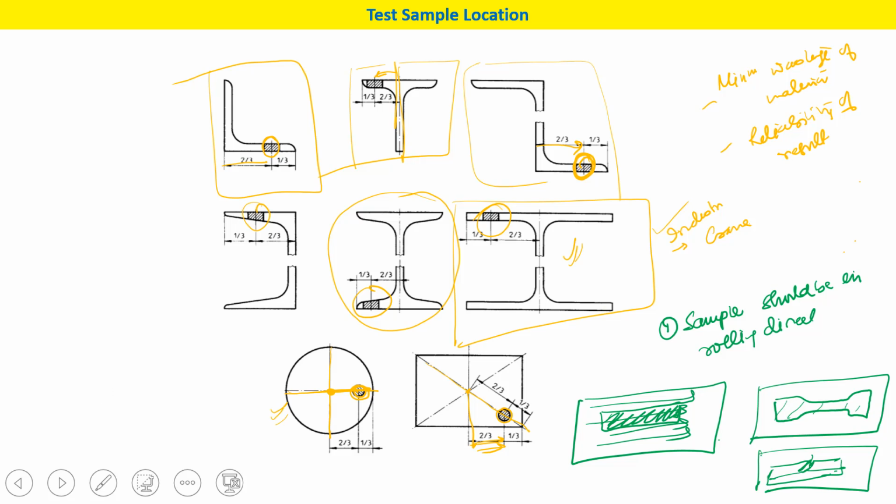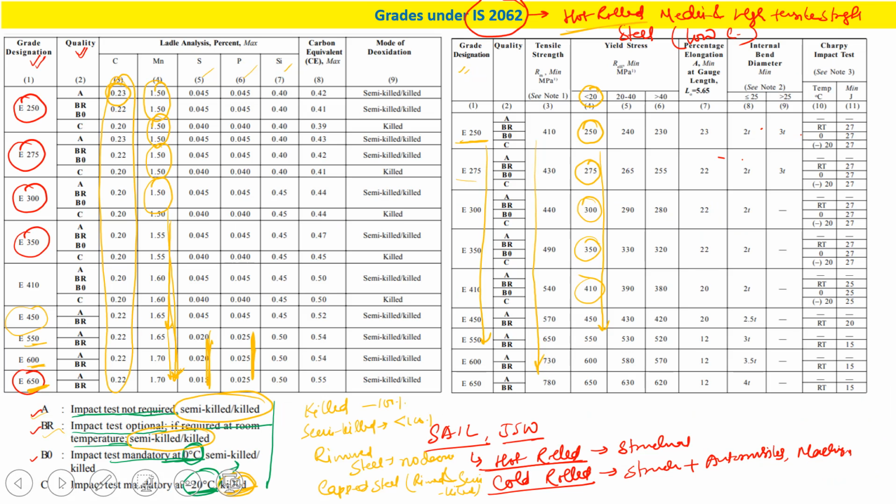And after this testing, what is the value which you need to get? This is the value. Suppose you take E250, so 250 should be your YS if the section size is less than 20 mm, and tensile strength minimum should be 410, and the elongation should be 23%. Then one kind of bend test is also there, but you can see in the IS 2062.